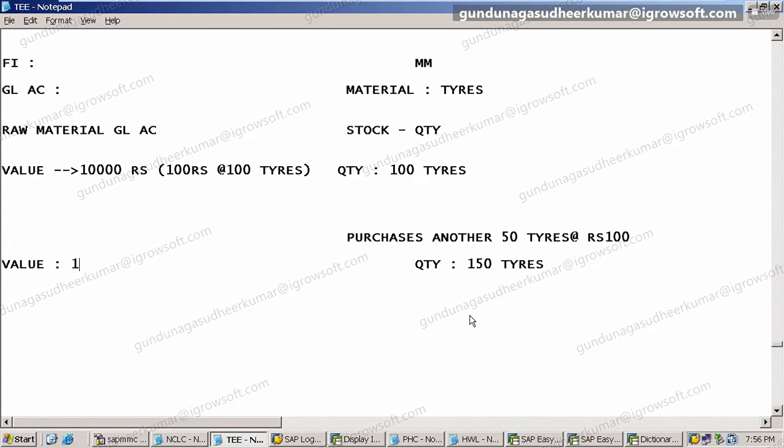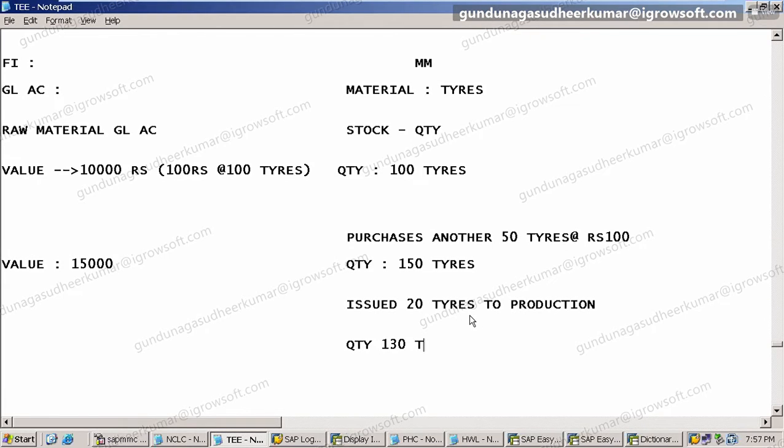15,000. Did I tell you to do that? You did it automatically. Correct. Now same way, one more example. They have issued 20 tires to production, to manufacturing. Now you tell me how much quantity we have here?